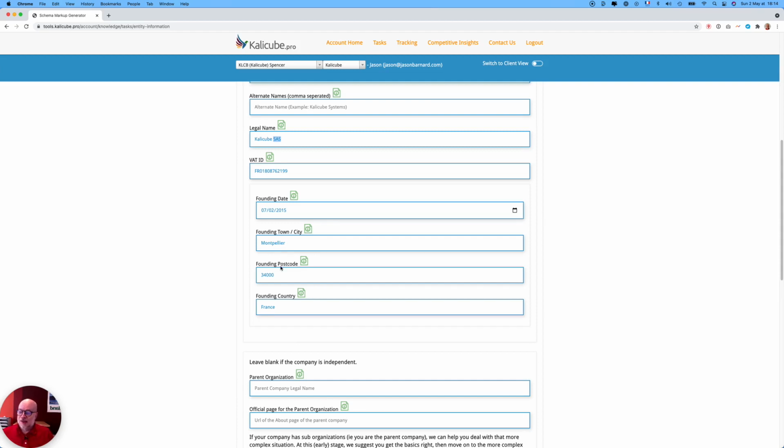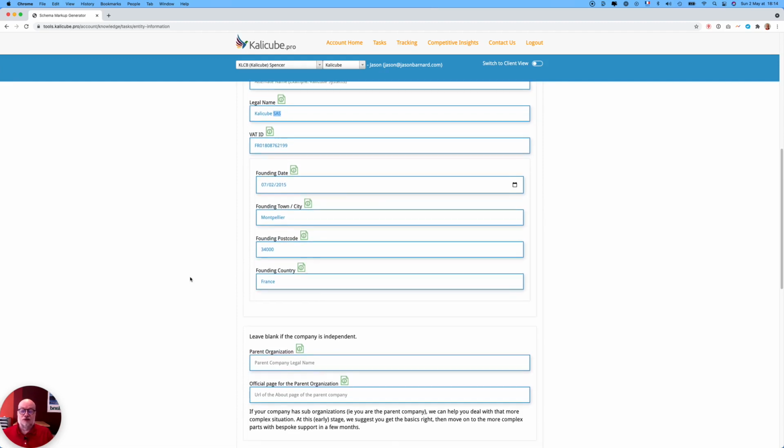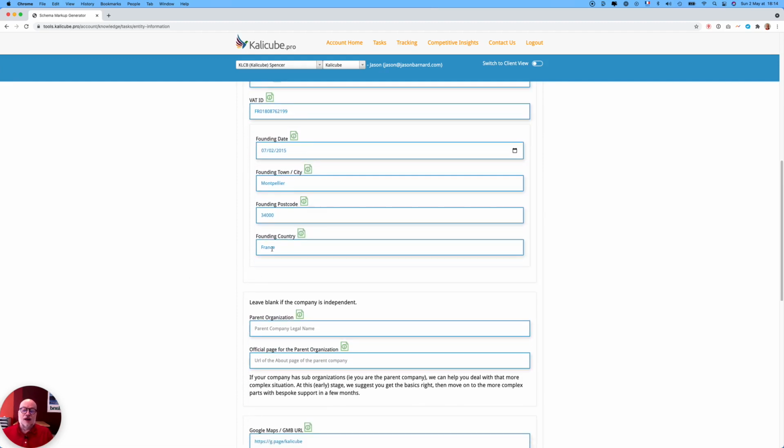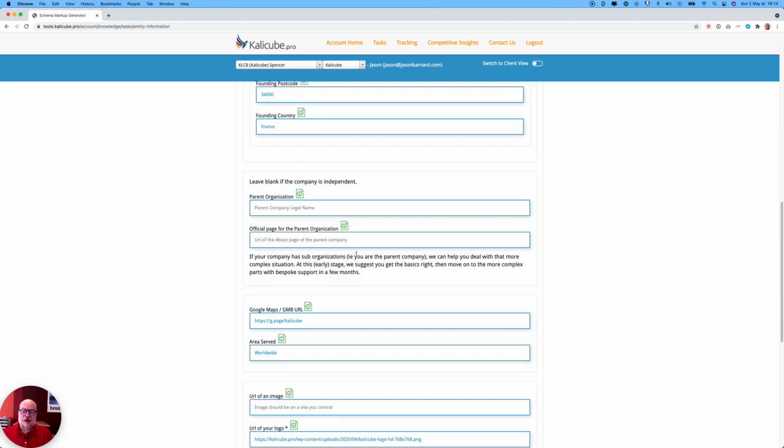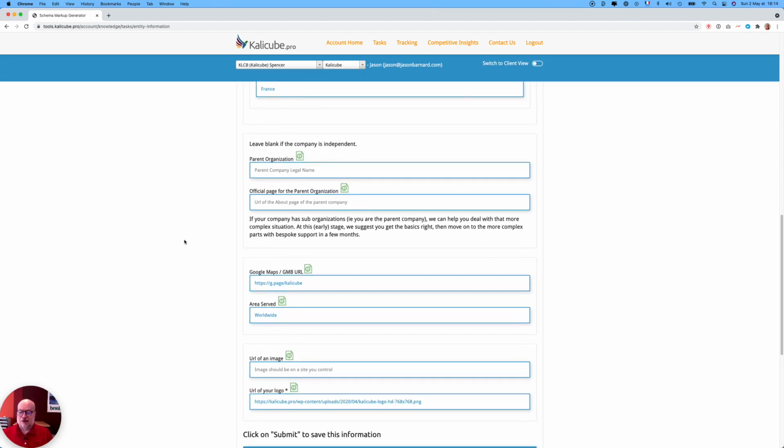Postcode, very good because of the fact that multiple cities or towns in a country can have the same name. And the founding country, obviously, once again, creating context, it's very important. If there's a parent company, then you can add that here with the entity home for that parent company, the official page for the parent organization here. And that, once again, is going to be its entity home. If you're working on the entity of both this company and the parent company, it will mutually support each other, and both will help Google to understand better and be more confident in its understanding of each entity.